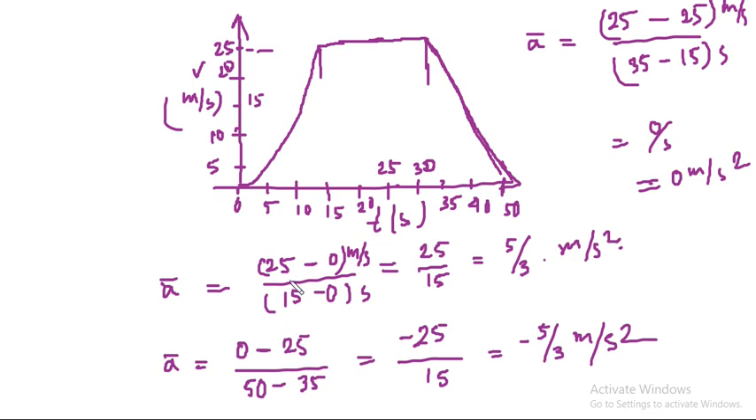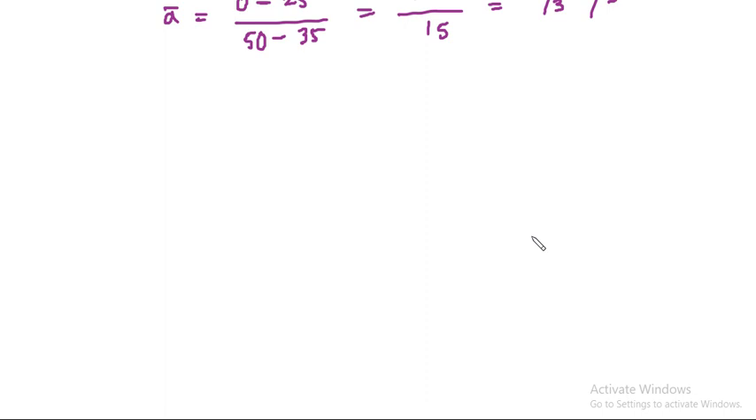Okay, so this is how we can calculate average acceleration from these velocity time graphs, and in the similar fashion like what we have done in case of instantaneous speed, we can also define instantaneous acceleration. It will be just the slope of the tangent of the velocity time graph. Okay, it will be instantaneous acceleration.